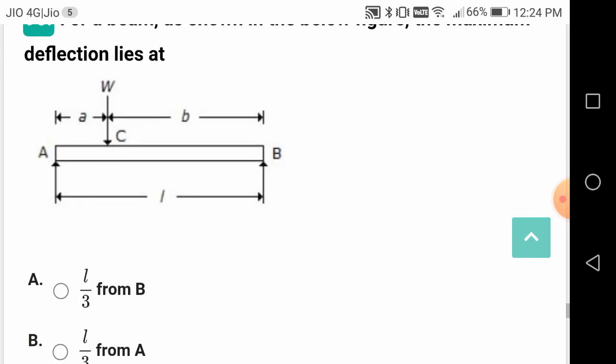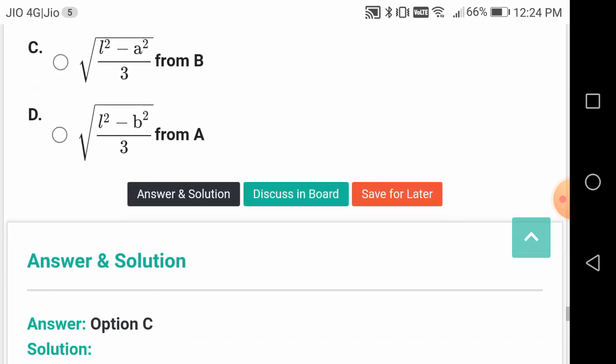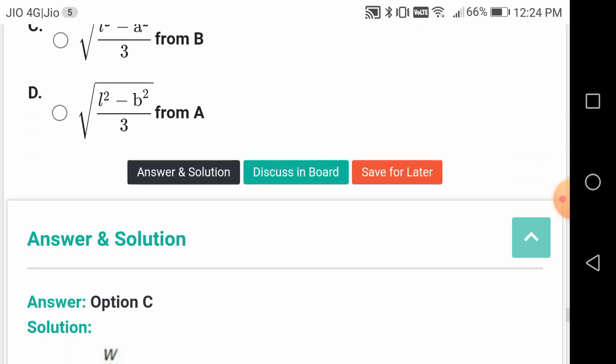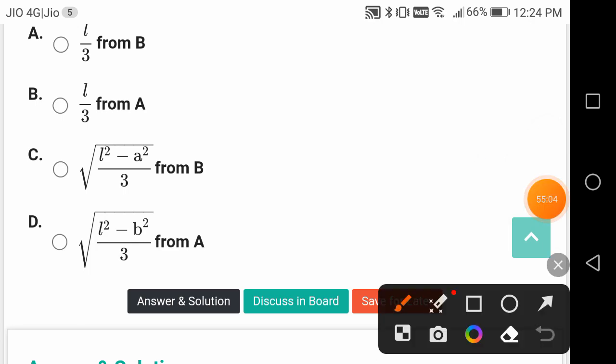For a beam shown, the maximum deflection, this is a good question, friends. It is asked more number of times in your examination. The answer is C, L square A square combined, divided by 3 root from B.